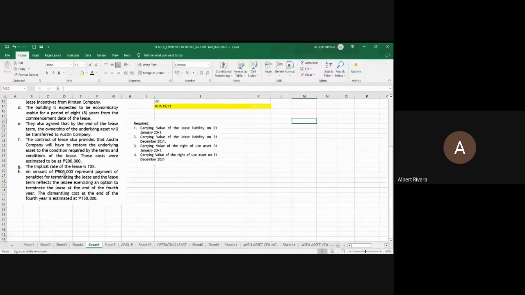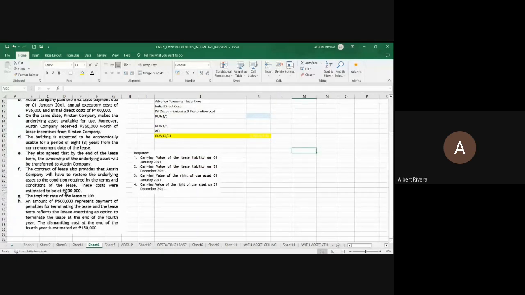Again, an amount of 500,000 represents payment of penalties for terminating the lease, and the lease term reflects the lessee exercising an option to terminate the lease at the end of the 4th year. The dismantling cost is 150,000. So there is now a pre-termination of the lease contract.